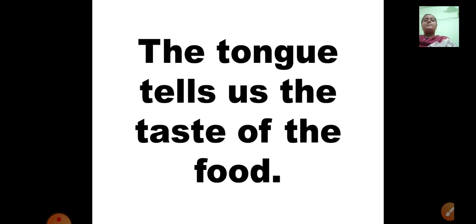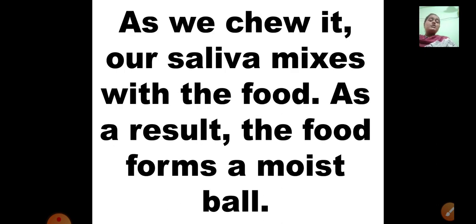Then it passes through the esophagus and reaches the stomach. The tongue tells us the taste of the food. Yes, the tongue also plays an important role in the digestive system. When we eat something, it helps us to taste the food item. First, we put the food in the mouth, then the tongue helps us to taste it. Then we start chewing the food into small pieces with our teeth. As we chew it, our saliva mixes with the food. Saliva means our spit. It mixes with the food and it becomes moist.